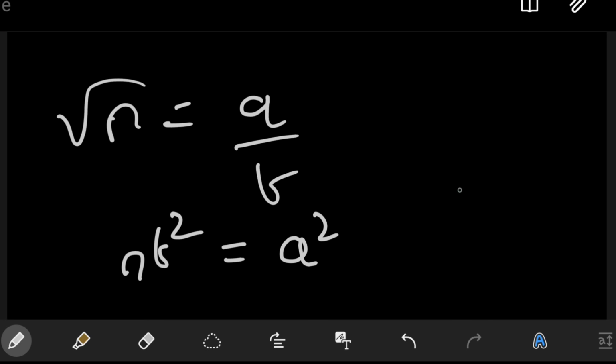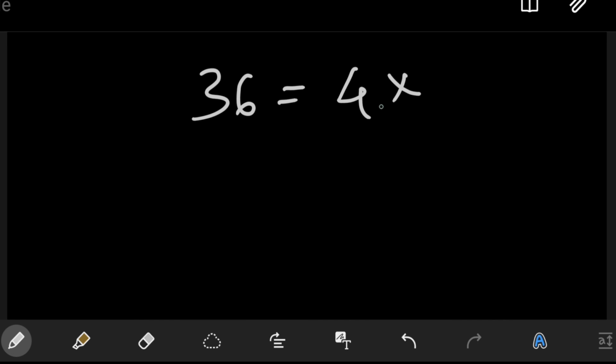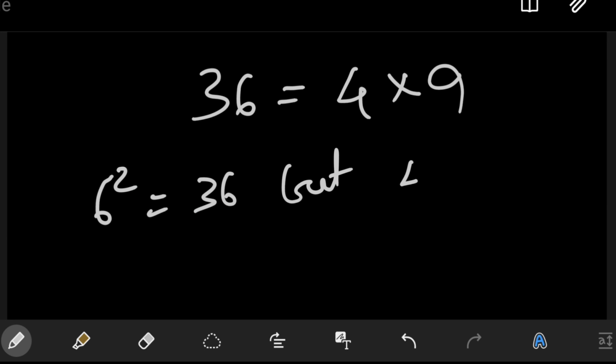But of course, that's not true, and it's quite straightforward to give a counter example. 36, for example, is equal to 4 into 9. On the other hand, 36 is of course 6 square, but 4 does not divide 6.